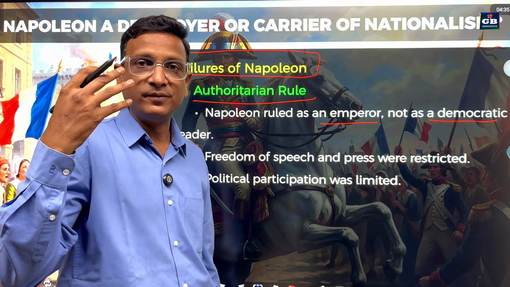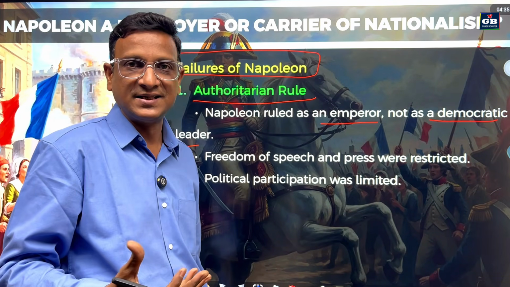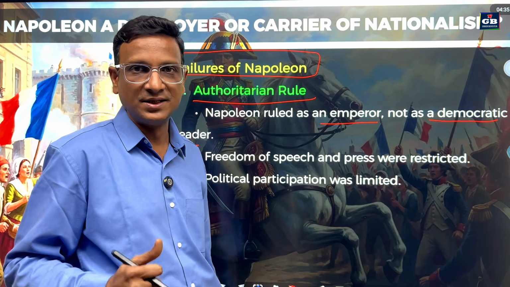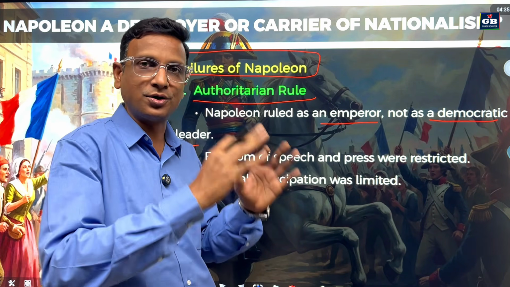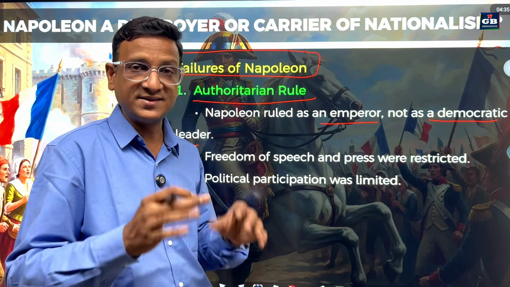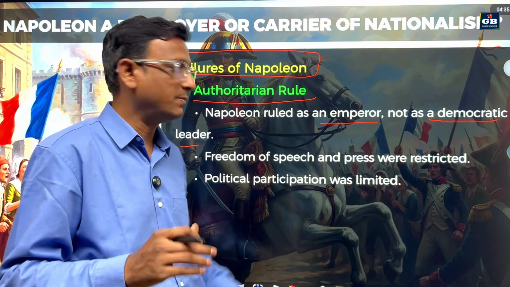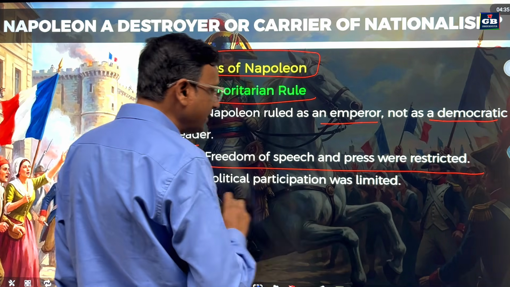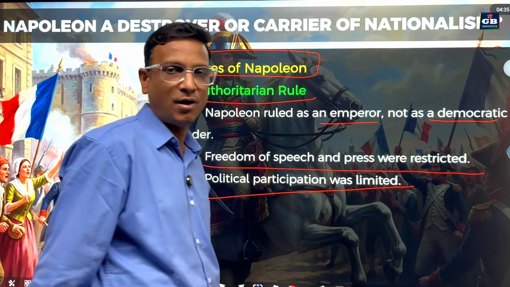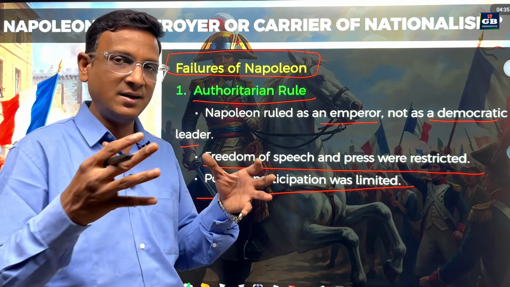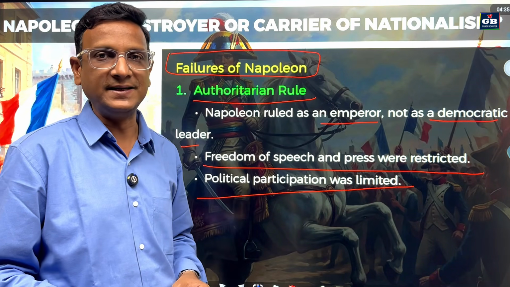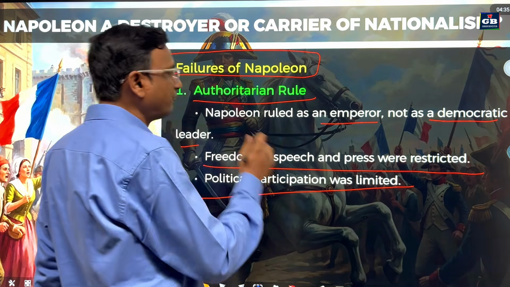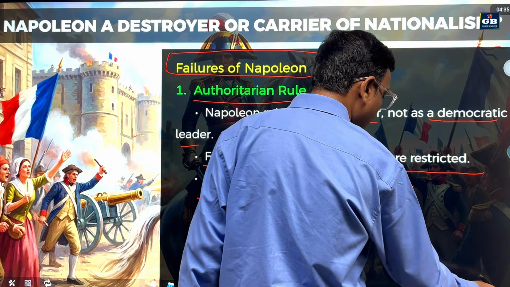And freedom of the press and freedom of the people was limited. There were restrictions that people should not talk about these things in public, and the press should not publish these things. Such kinds of restrictions were there. And political participation was limited. Not everyone could participate in decision making, in politics. So these things are the failures of Napoleon. The first one is authoritarian rule.